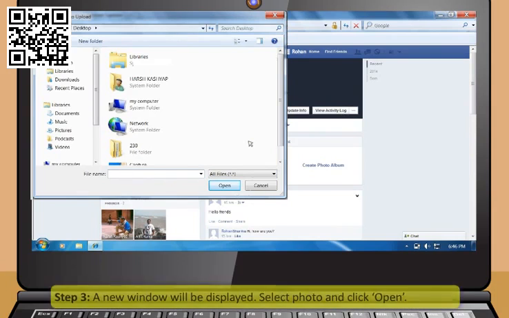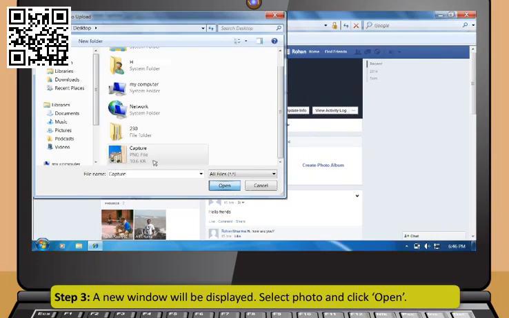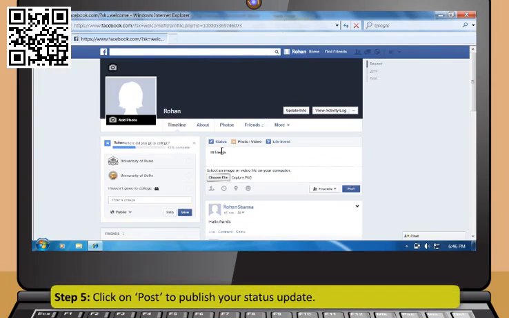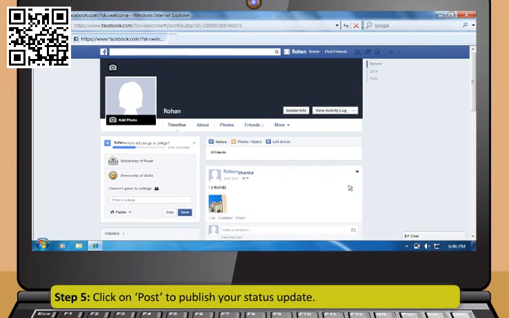Step 3. A new window will be displayed. Select Photo and click Open. Step 4. Write your status update in the text box. Step 5. Click on Post to publish your status update.